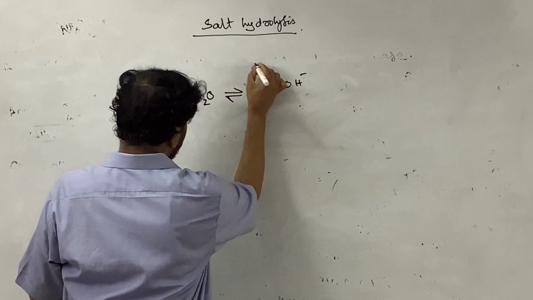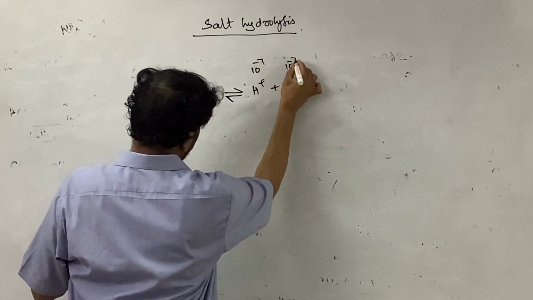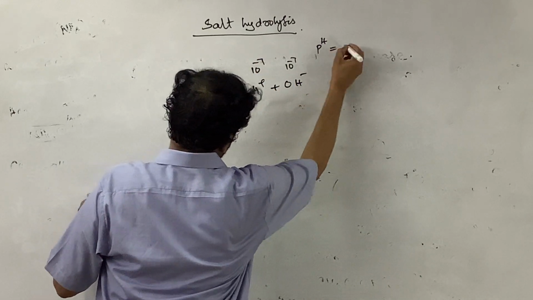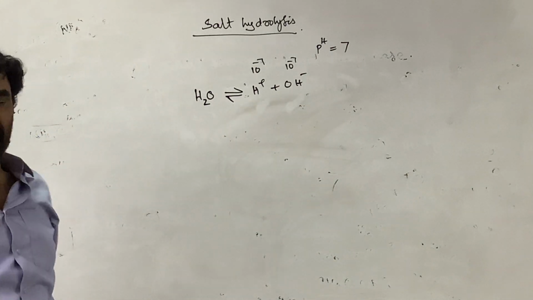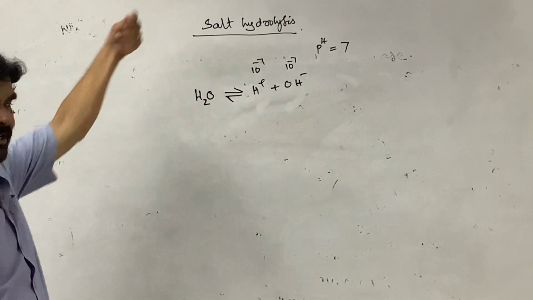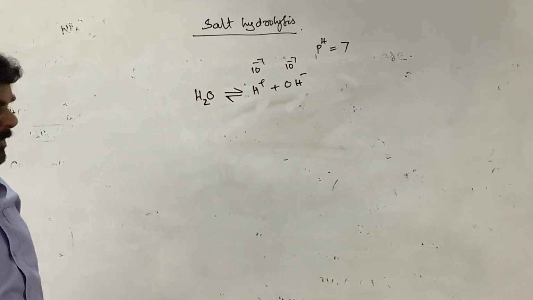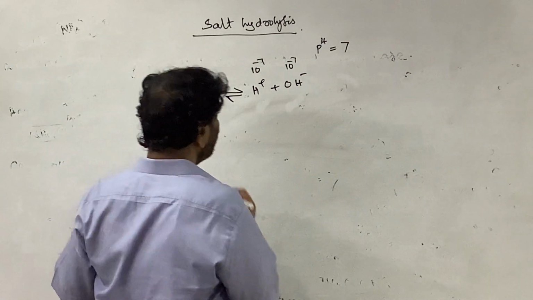See, this is the equilibrium. This is 10 to the power of minus 7, and this is 10 to the power of minus 7. According to the pH scale, the pH is equal to 7. We say that it is neutral, right? It has no action on litmus. Litmus does not change.